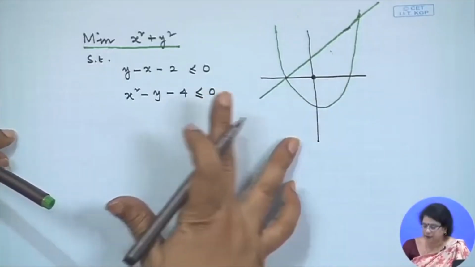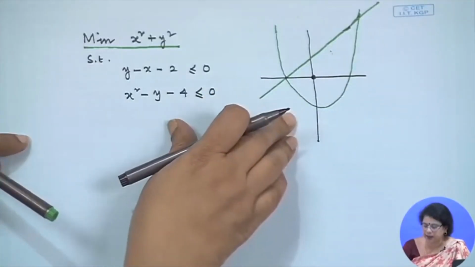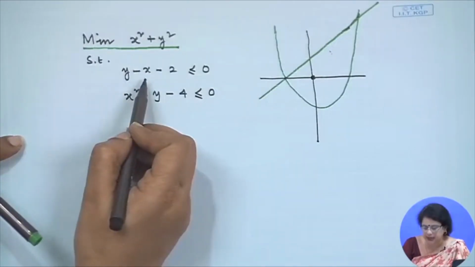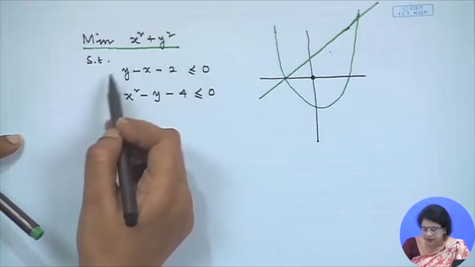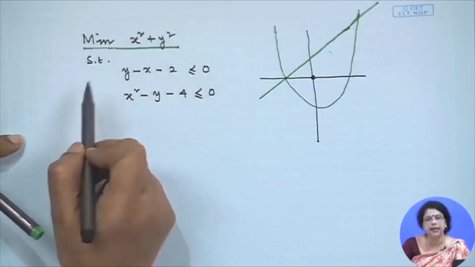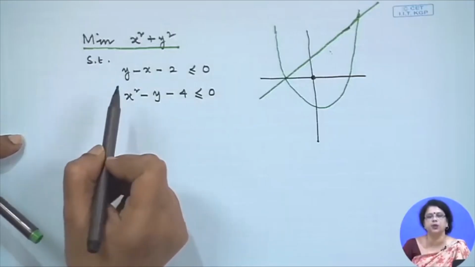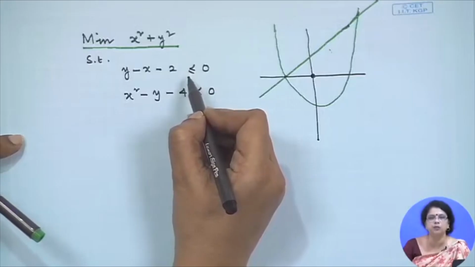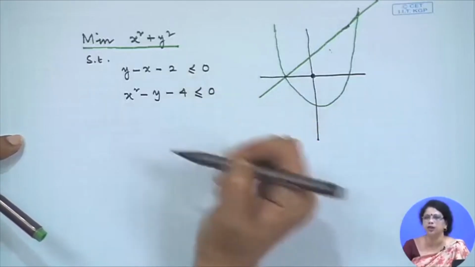Now, this is different from the example I explained in the last class, where we considered the constraint as an ellipse and the objective function as a circle, but with the ellipse we considered the sign as equality type. That is why the feasible space was only the boundary of the ellipse.